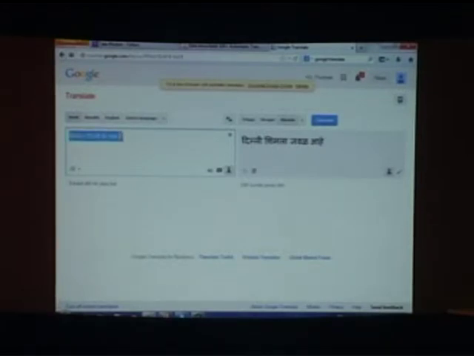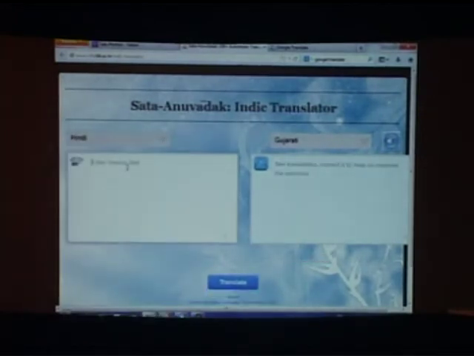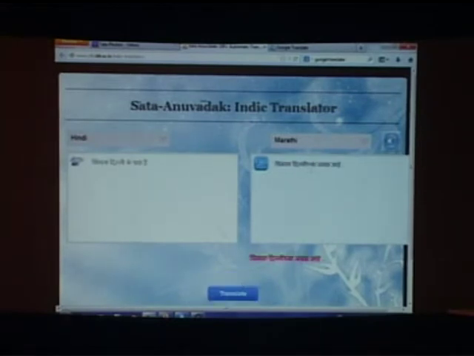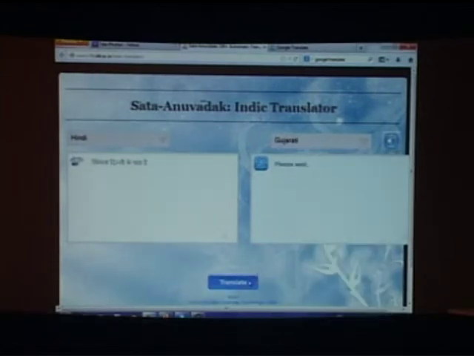This is Google. This is Shat Anuvadak, our Anuvadak. Hindi: Shimla Delhi के पास है. We'll choose Marathi. Shimla Delhi चा जवळ आहे. Seems better than Google. No? What do Marathi speakers say? Yes. Okay. And what about Gujarati? Shimla Delhi ni, what is it? Shimla Delhi ni nazik hai.